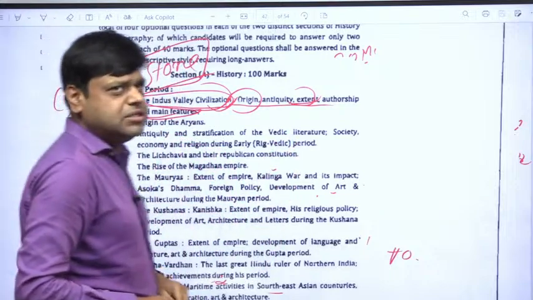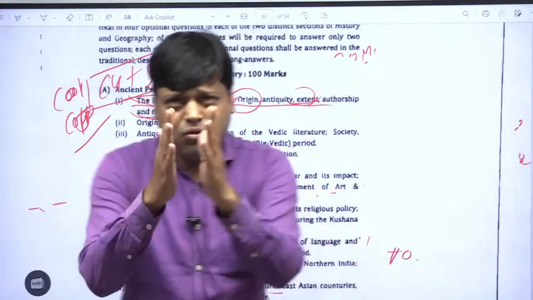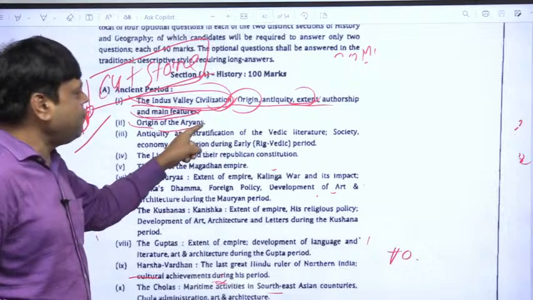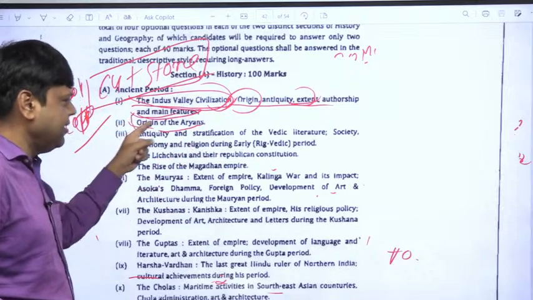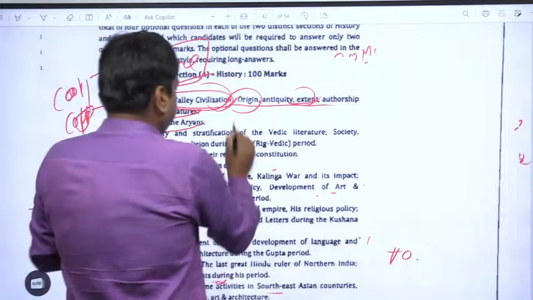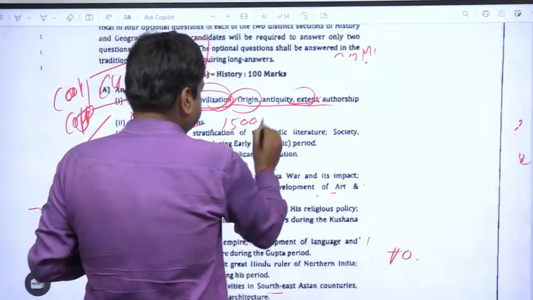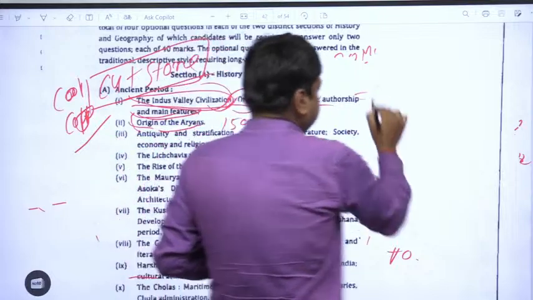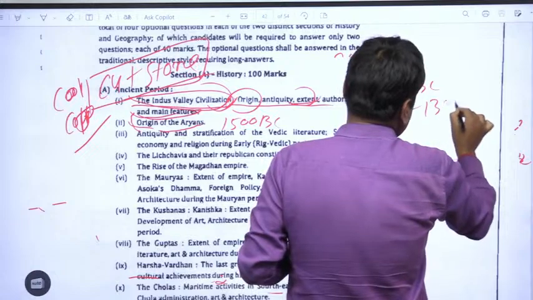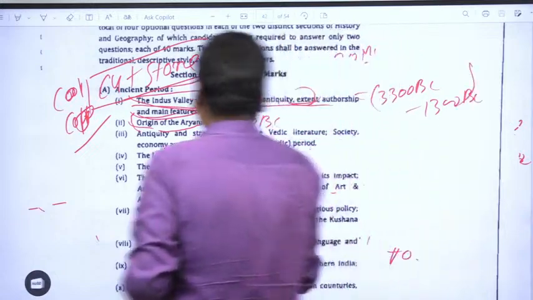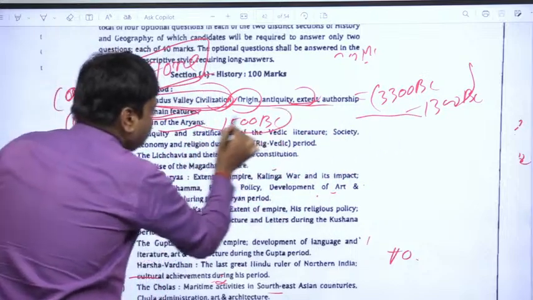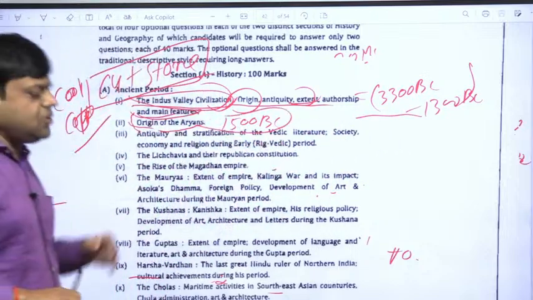Now come to the origin of Aryans. This period started approximately 1500 BC, and the Indus Valley civilization was 3300 BC to 1300 BC. After that, around 1500 BC, the origin of Aryans.